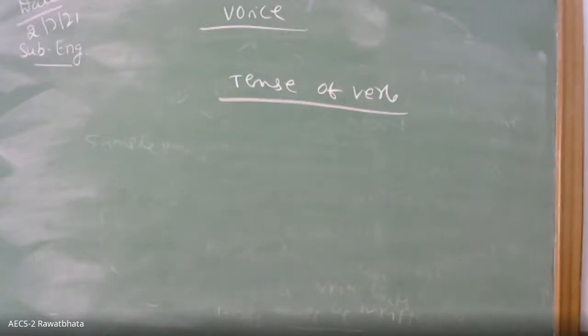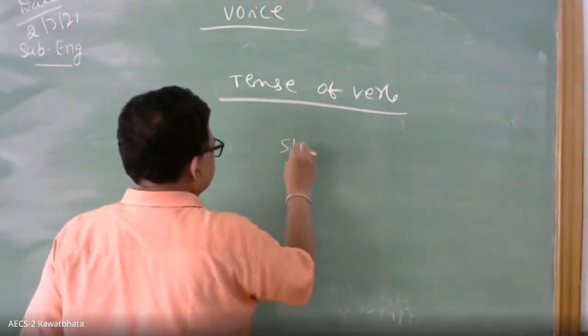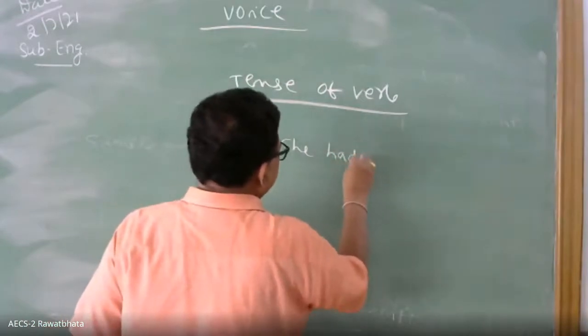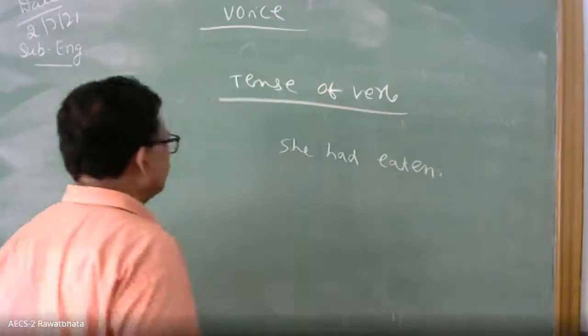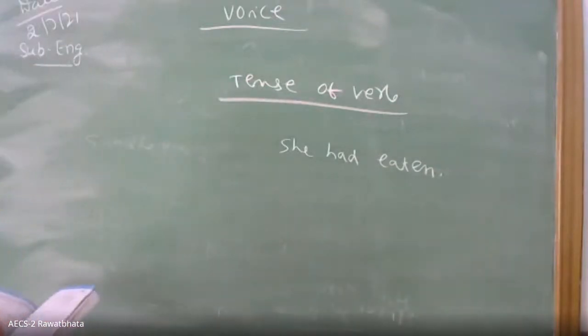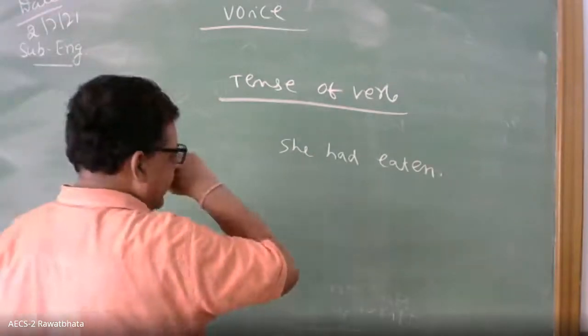Okay. So, some other rules. Suppose I say: she had eaten. How do we make it passive? It cannot be passive. Why?